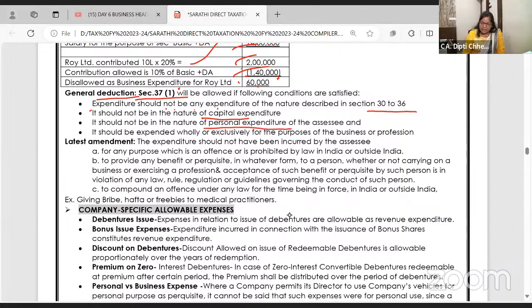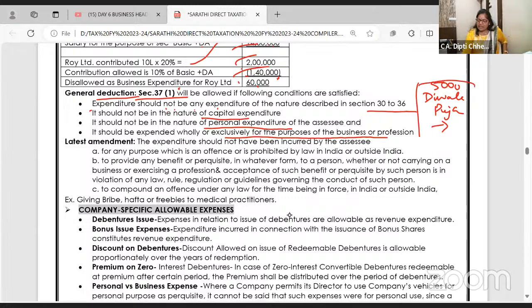It should not be in the nature of personal, or it should be expended wholly and exclusively for the purpose of business and profession. Ma'am, I'll give you one example. Every Diwali we have puja in our office with all the staff. So we get puja samagri, sweets, garlands, fruits, and we do Lakshmi puja. Okay, so we have spent 5,000.